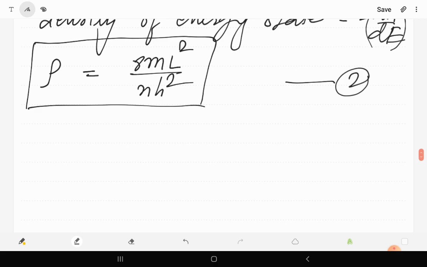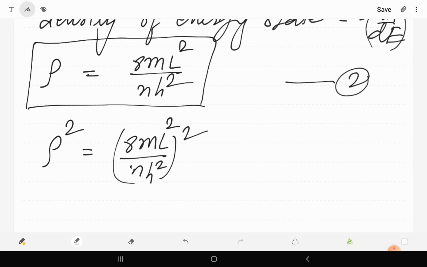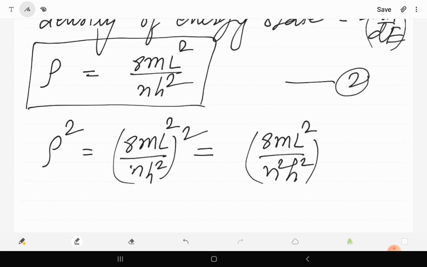Suppose rho is equal to this, and let us take the square of this. Then we have 8m L square upon n h square, squared. It may be written as 8m L square upon n square h square into 8m L square upon h square.